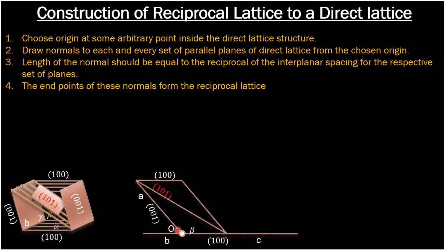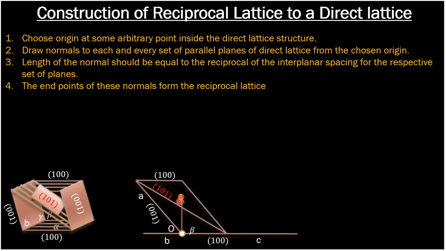So your next step will be to draw normals to each and every set of parallel planes of the direct lattice from the chosen arbitrary point. So you have to draw a normal from this point to the set of these planes. What we did initially, we drew a normal. This is your normal. From this point O we draw a normal to the 1, 0, 0 plane.